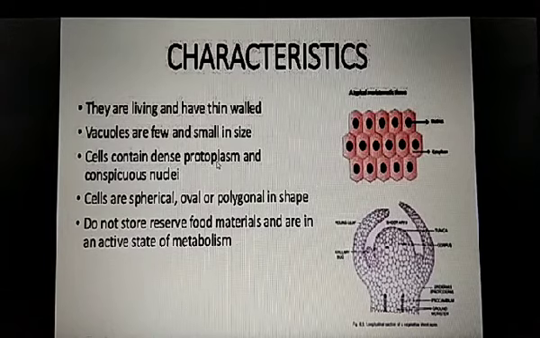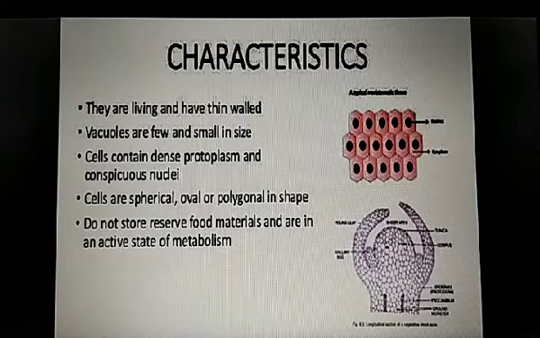Cells contain dense cytoplasm and a conspicuous nucleus. That means a prominent nucleus is present there. Cells may be spherical, oval, or polygonal in shape. That means they don't have a definite shape. They may vary in shape. Means they have many sides. And they do not store reserve food materials, as I've mentioned earlier, and are in an active state of metabolism.